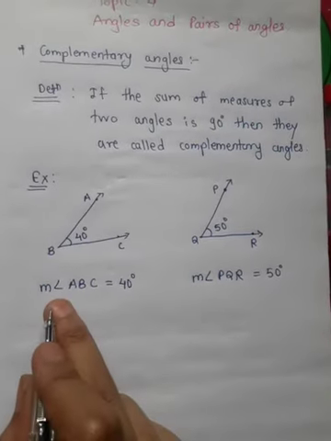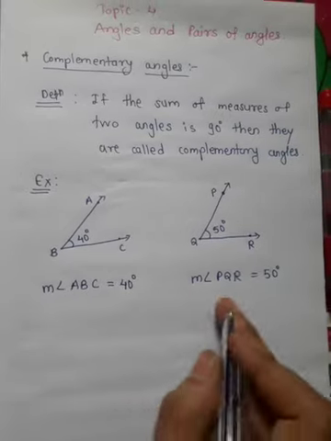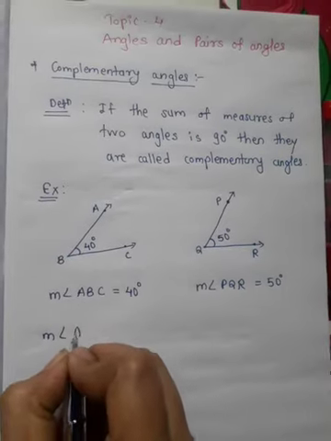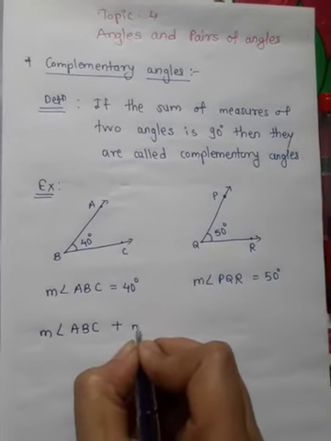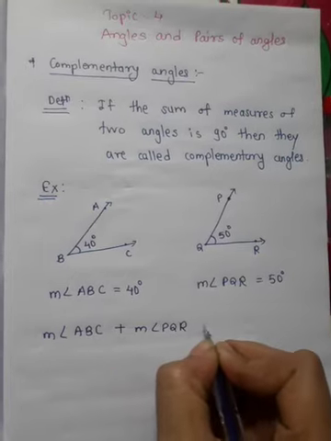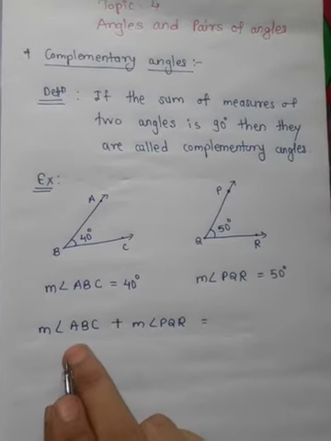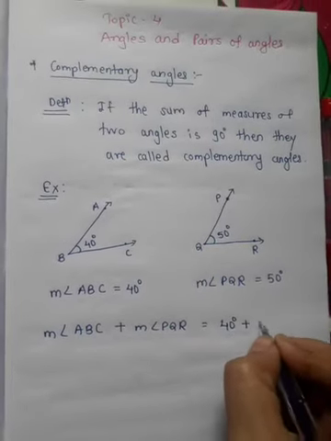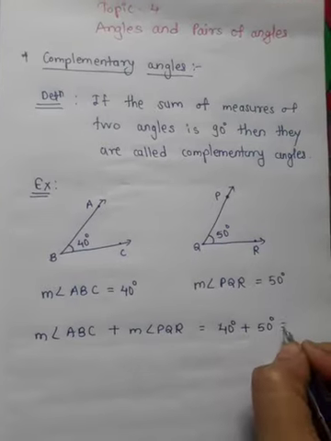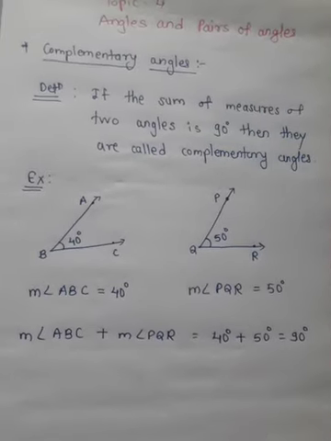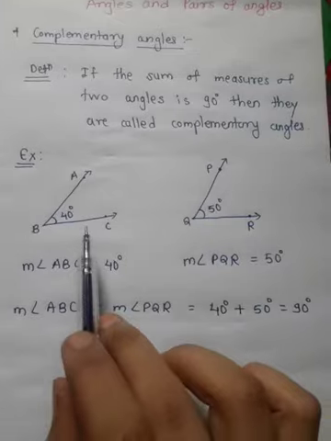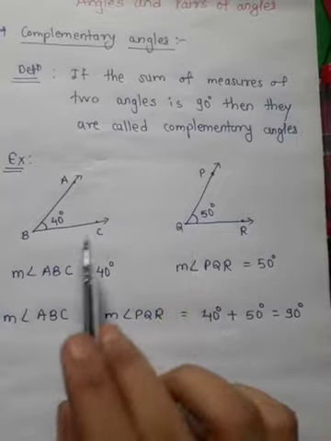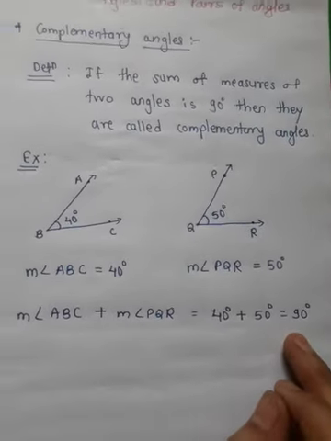Now if we add these two, the sum of measures of the two angles, measure of angle ABC plus measure of angle PQR, is equal to 40 degrees plus 50 degrees, and that is equal to 90 degrees. So the sum of measures of these two angles is 90 degrees.